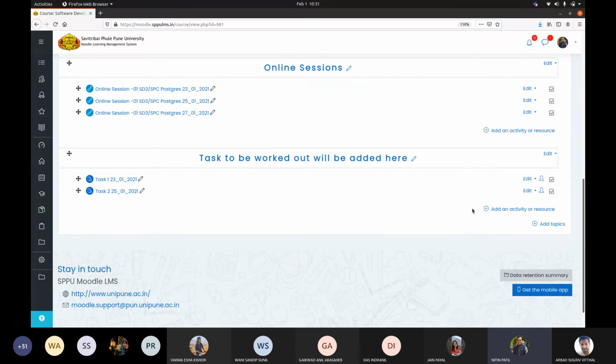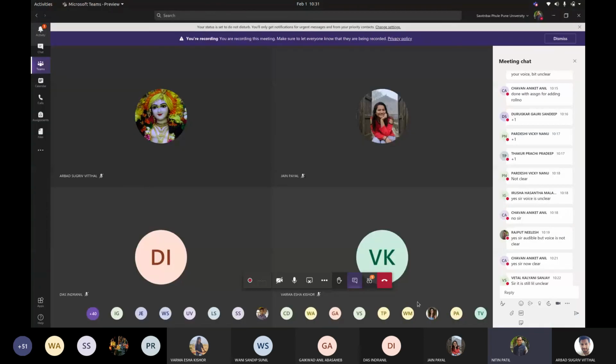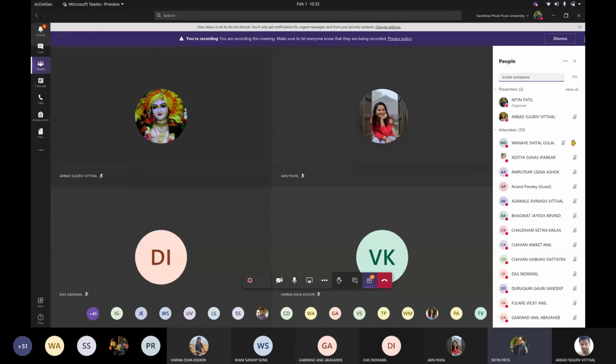And task number 4 is what? I want you to find out where exactly the syntax errors are written, how exactly they display the syntax error, and how about errors other than syntax errors. Right? So this is the task to be carried out by you. I assume you will be working on it. I want that submission to be done at the earliest, so that we can proceed further.